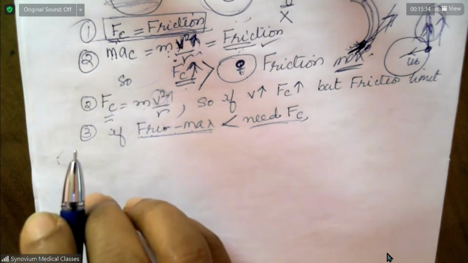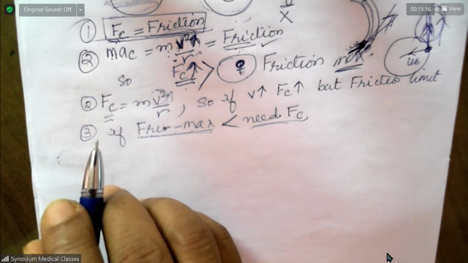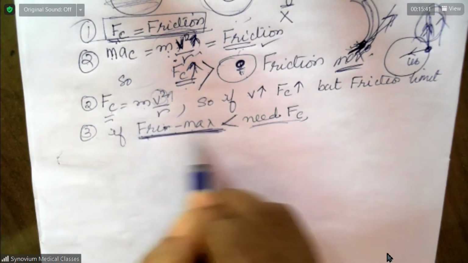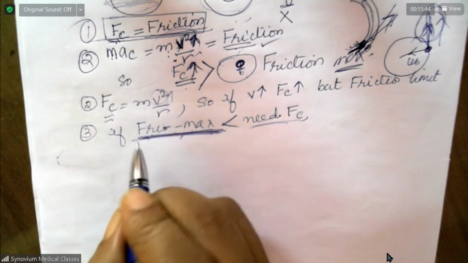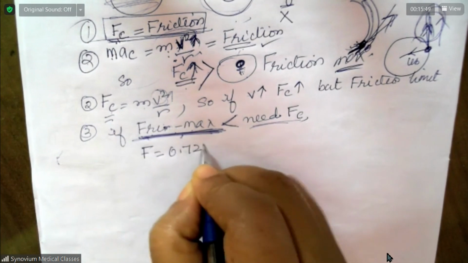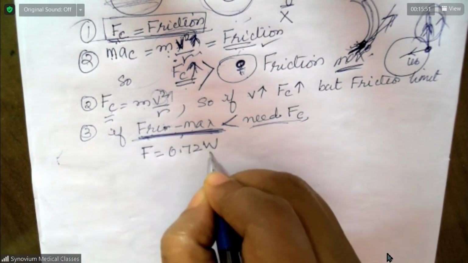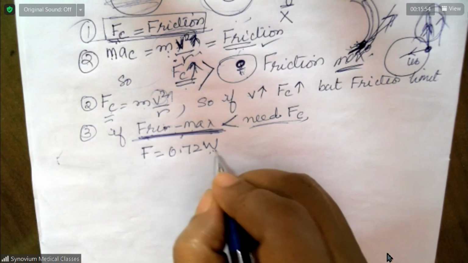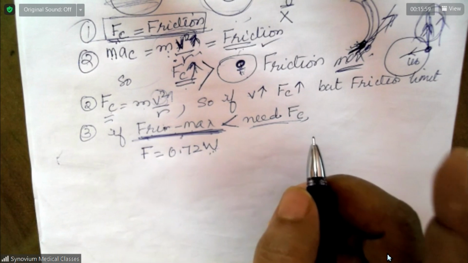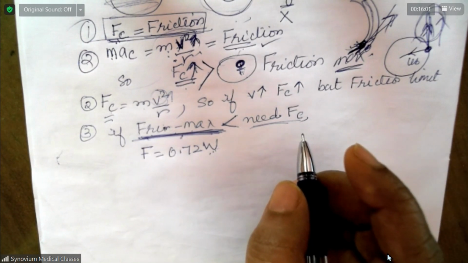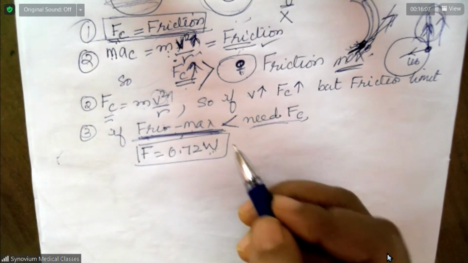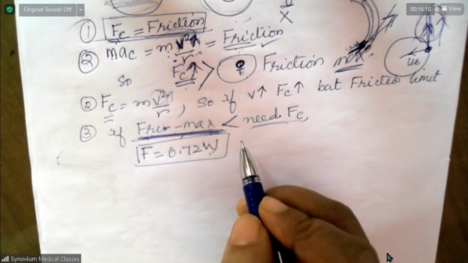Continue reading. The maximum frictional force F between the plate and the mass is given by, okay, so we have written this friction maximum, right? This friction maximum can be found in this case by a formula F is equal to 0.72 W. W is what? Weight, where W is the weight of the mass. This is there in the question itself.